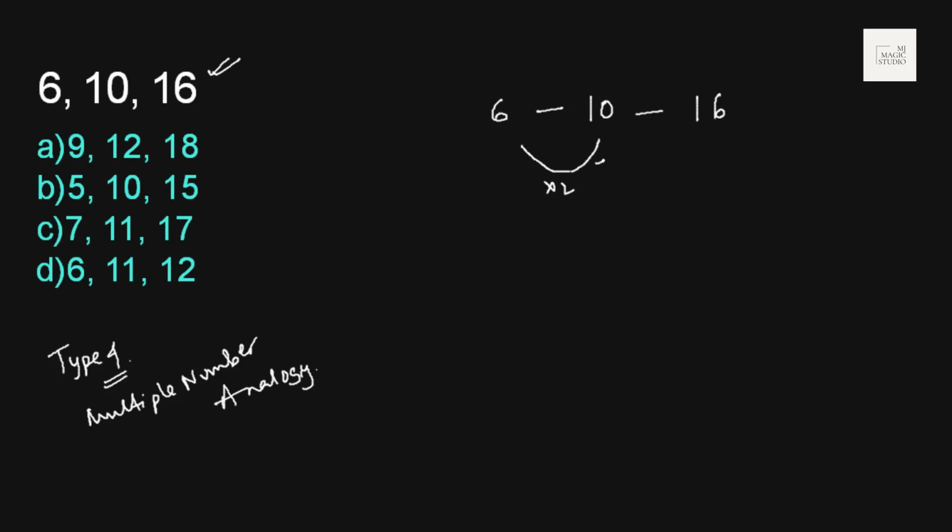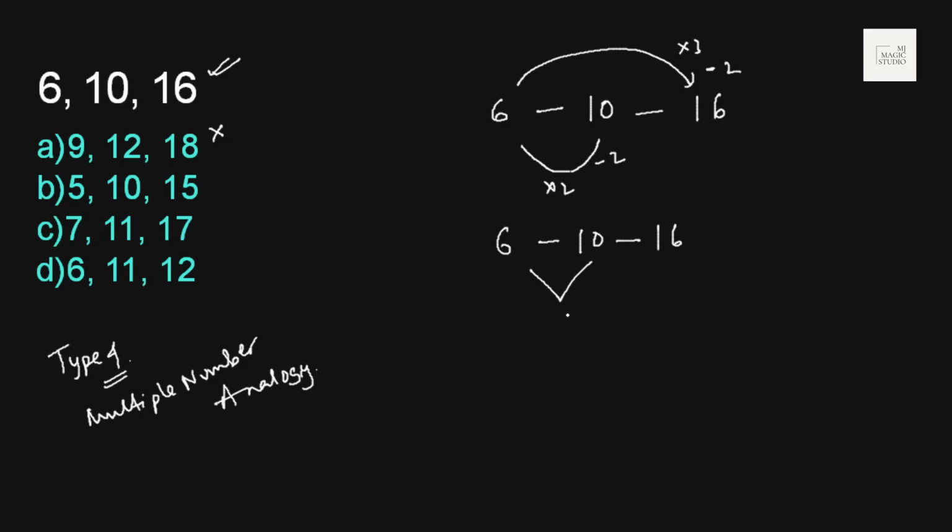If it looks like 6 into 2 is 12 and then minus 2, and like 6 into 3 and minus 2, something like that. Then 9 into 2 is 18, minus 2 is not 12. 5 into 2 is straight away 10. 7 into 2 is 14, minus 2 doesn't fit. 6 into 2, nothing. This is not fitting.